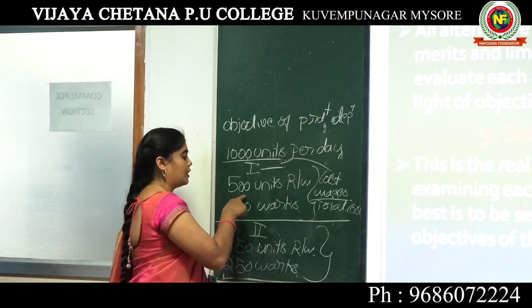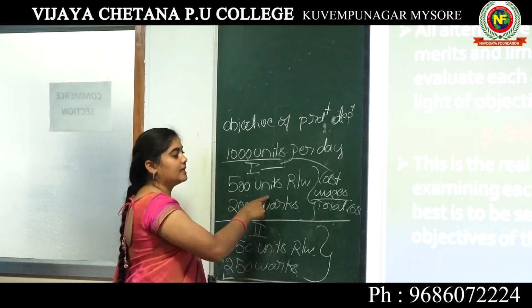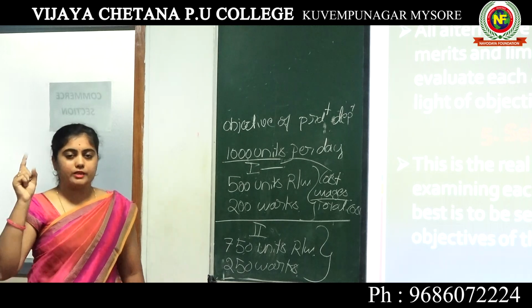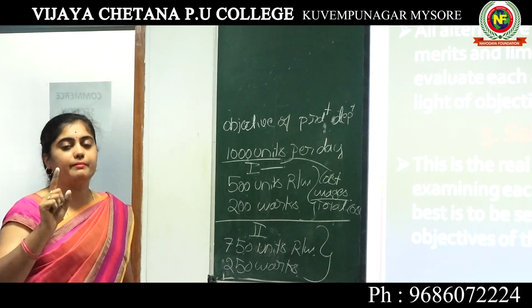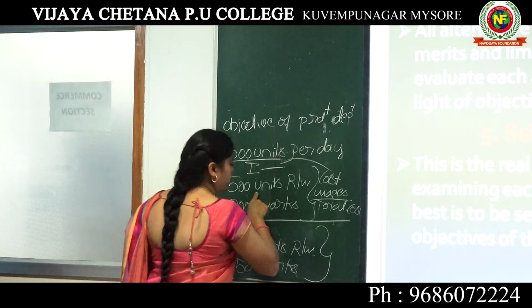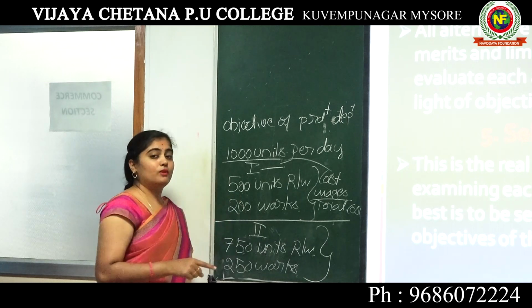According to the advantages, strengths and weaknesses, we select any one among the number of alternatives. That is based on strengths and weaknesses. This is called evaluating